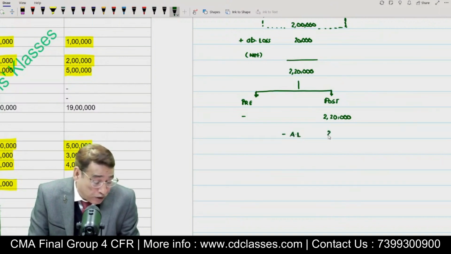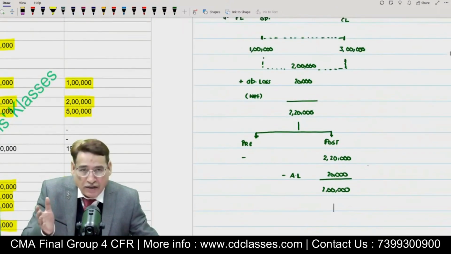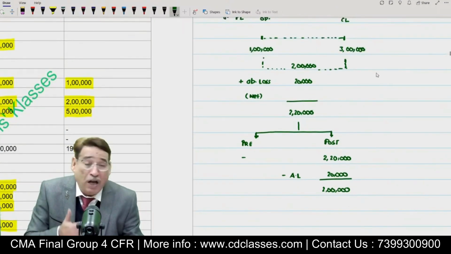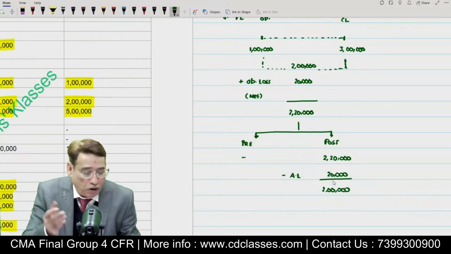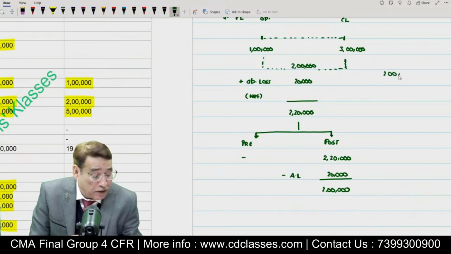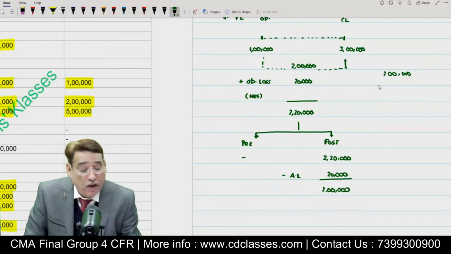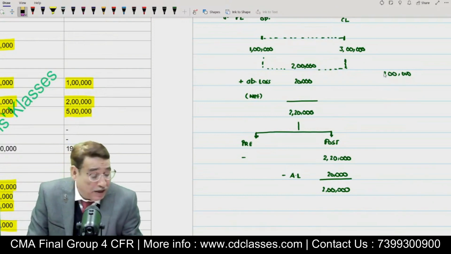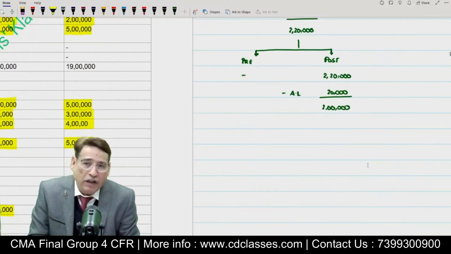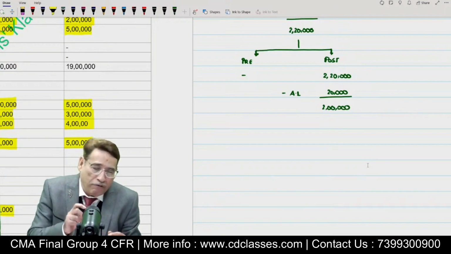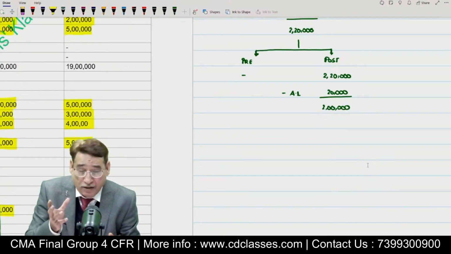Some of you might wonder, sir, once you are adding and once you are subtracting, the net effect might be the same. No, net effect will not be the same. For instance, as per your version of thinking, if I am adding once and deducting once, I should not have done anything. As per your version, I would have divided the entire 2 lakh worth of profits, isn't it? This is not the situation. The point is that we want to know everything, because from the accounting perspective, we have to reflect what amount of profit we would have earned, number one.